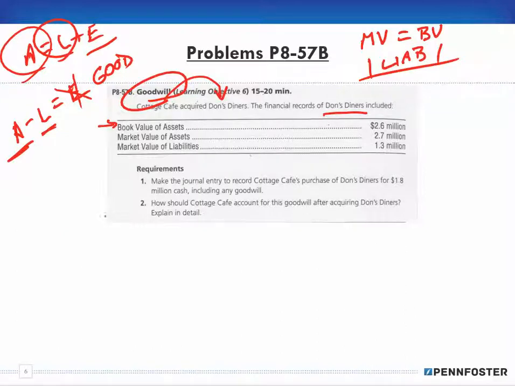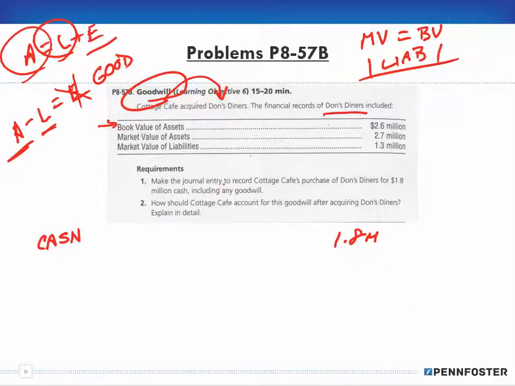So in order to calculate the goodwill, we're going to start out with the purchase price. It says purchase of Don's Diners for 1.8 million in cash. So I have cash for 1.8 million. Okay, and that includes any goodwill.